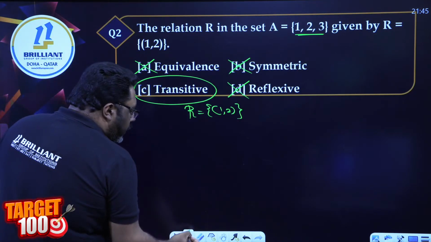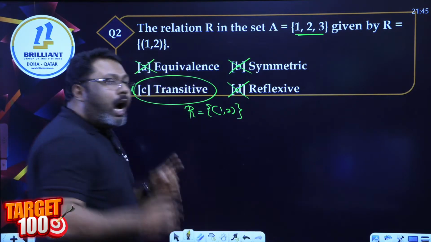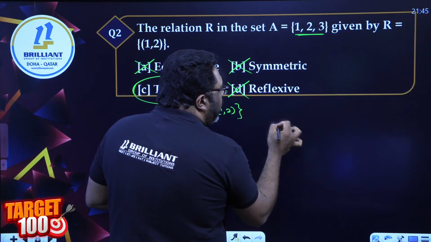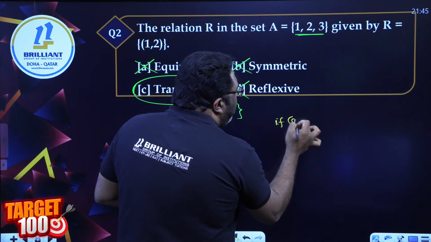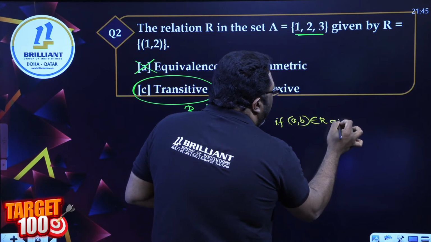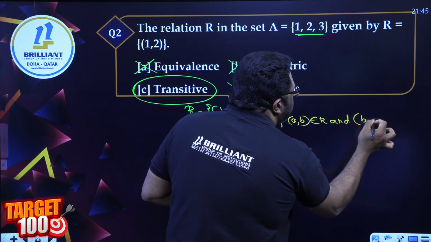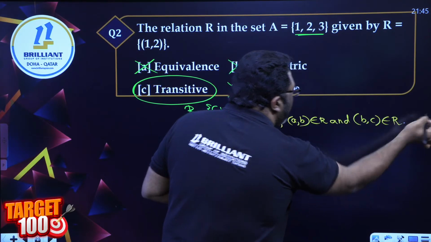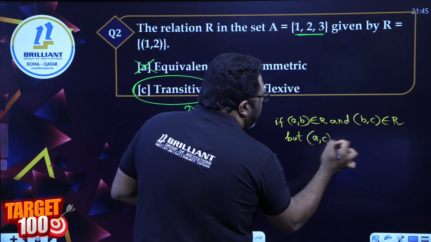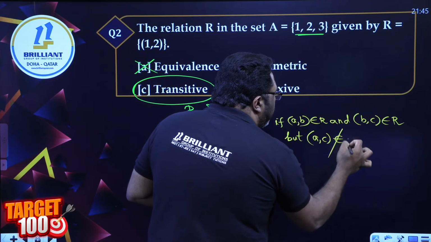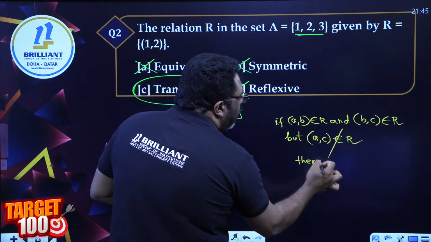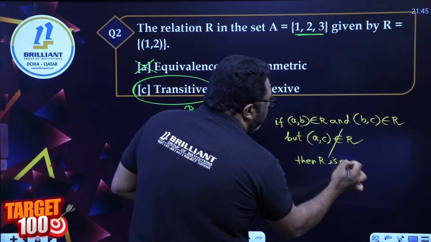Because according to the definition, don't learn how it is transitive, learn how it is not transitive. If I have a pair (a, b) which belongs to R, and I have another pair (b, c) which also belongs to R, but (a, c) does not belong to R, then R is not transitive.